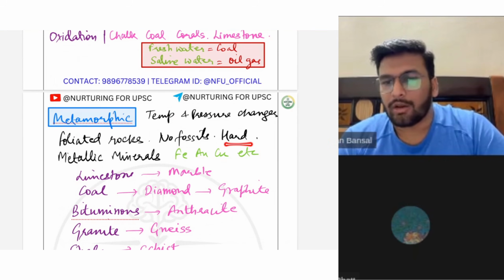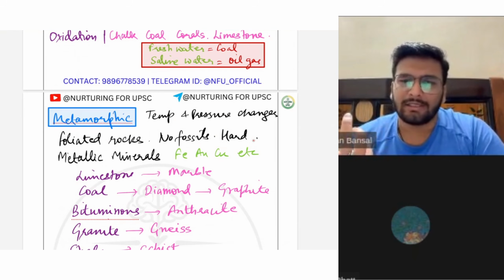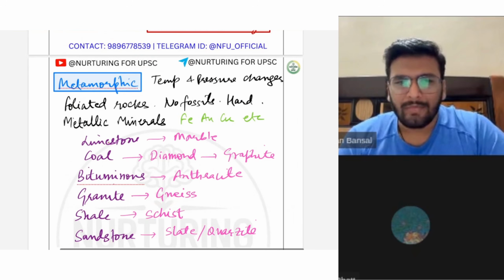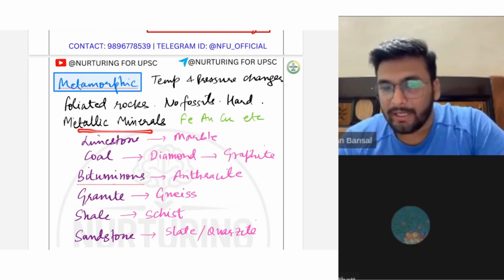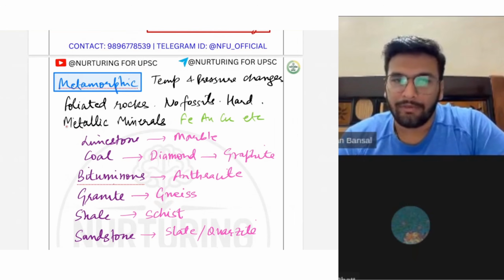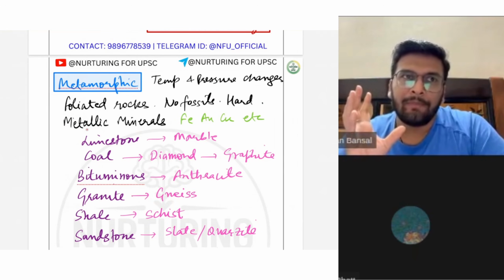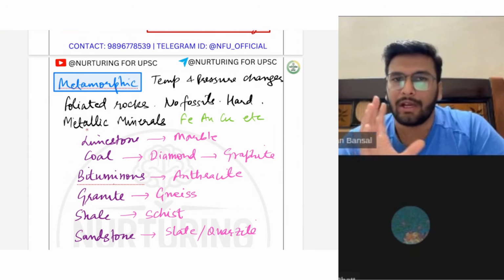Now it is also a hard rock. Why is it a hard rock? Because it is sustaining the Himalaya. It underwent temperature and pressure changes, so it became a hard rock. Now if the rock is very hard, then it will eventually contain metallic minerals. Or I can say, if any rock system contains metallic minerals, then it must be a hard rock. Or if a rock is hard, then it must contain metallic minerals.